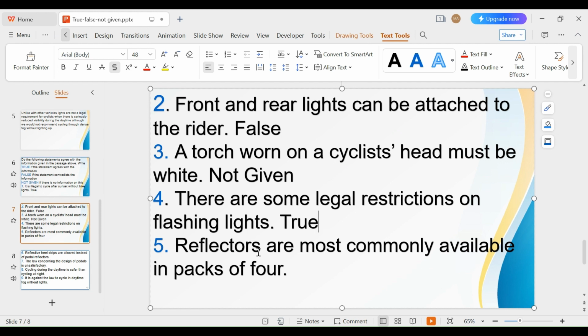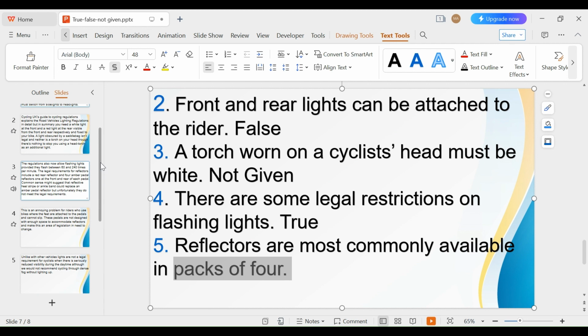Reflectors are most commonly available in packs of four. So that means packs of four. If they're not available in packs of four, they're available in packs of three, five, or six, but different numbers. So that will be false. If we don't see that information, that will be not given. Okay, let's see if it's packs of four or what.